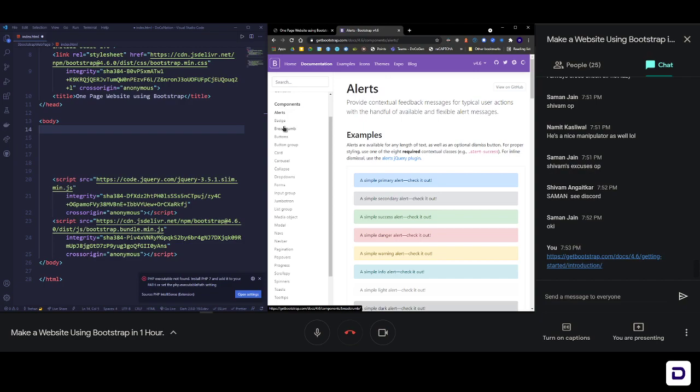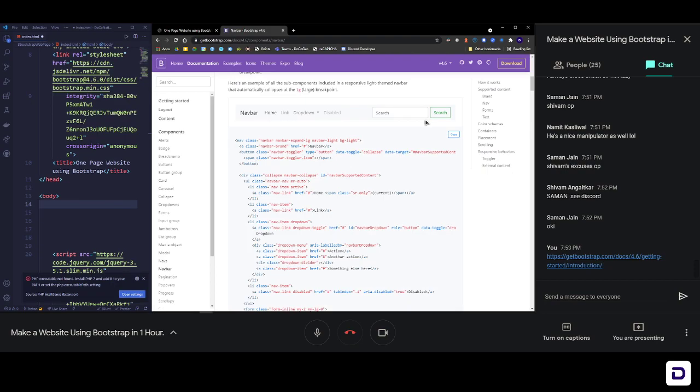So let's do that. Here we need a navbar. Let's scroll down to navbar and click on it. Now you can scroll down here, and you can find that this is a very common navbar with responsive features inside it. This looks cool, and if I just expand the screen size, you can see that on a larger screen it looks like this. So basically everything is already done for you, and you are just supposed to copy this code and paste it in your file, and then change the content according to you. That's it. That's all you need to do. So let's just do that.